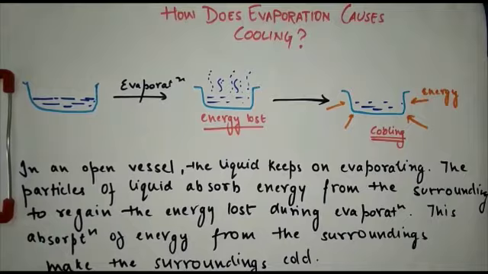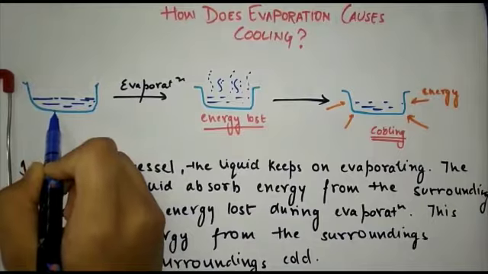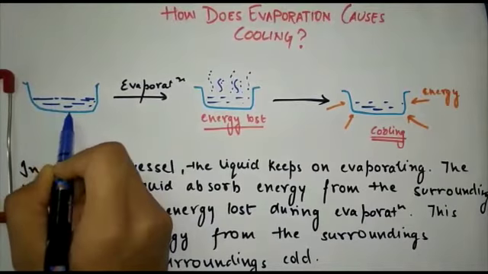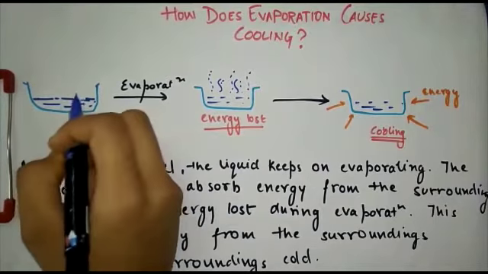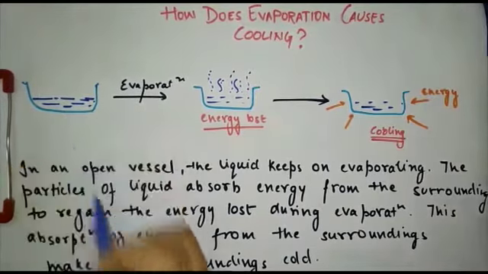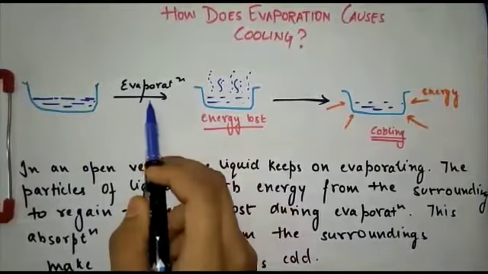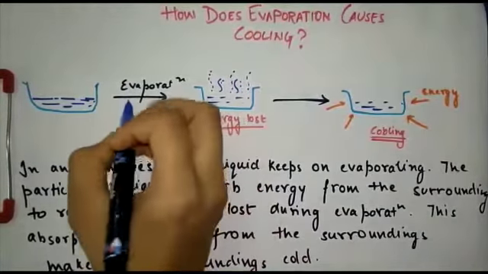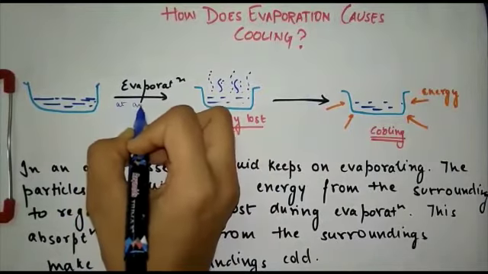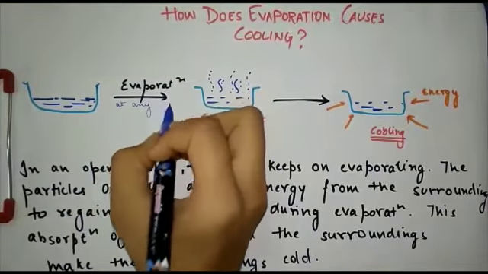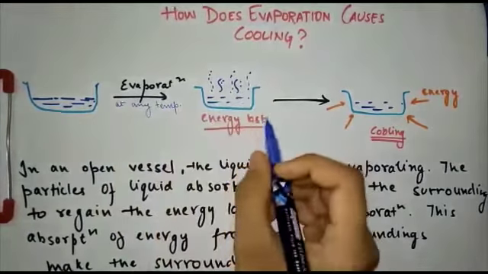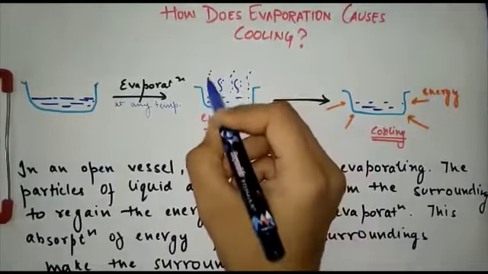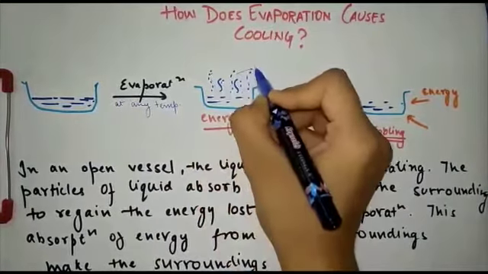So let us begin. Just suppose that we have a vessel here, and this vessel contains some water. This is an open vessel, that means it does not contain any lid or anything like that. It is open. We have water here. Now evaporation will happen. You know that evaporation happens at any temperature. Evaporation does not require any fixed temperature, so it can occur at any given temperature. Since evaporation will happen, vapors will be produced. So you see here, vapors are there.